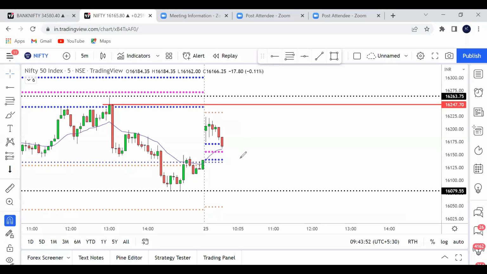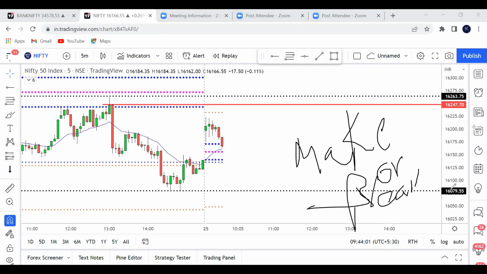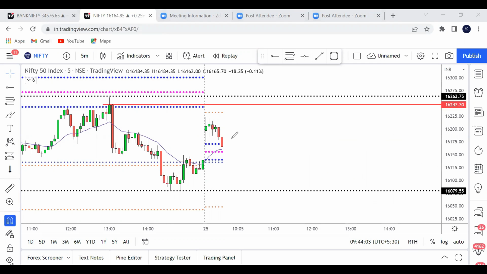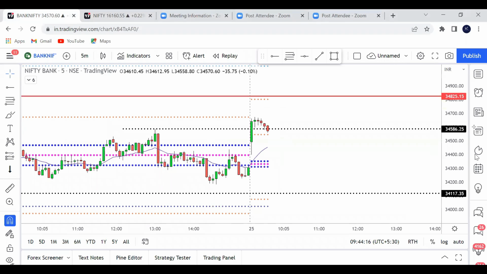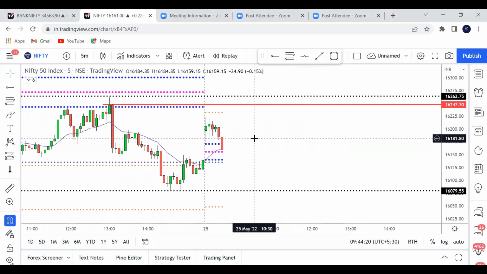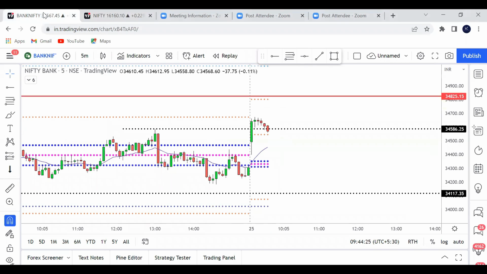Nifty is at make or break. Make or break means either it can take support at the CPR, bounce back and start going up, or it can reverse and break the CPR and go down. Both Nifty and Bank Nifty look bearish for me, but still I have not taken a short trade in Nifty because it is at the CPR. It has to break the CPR to go short.